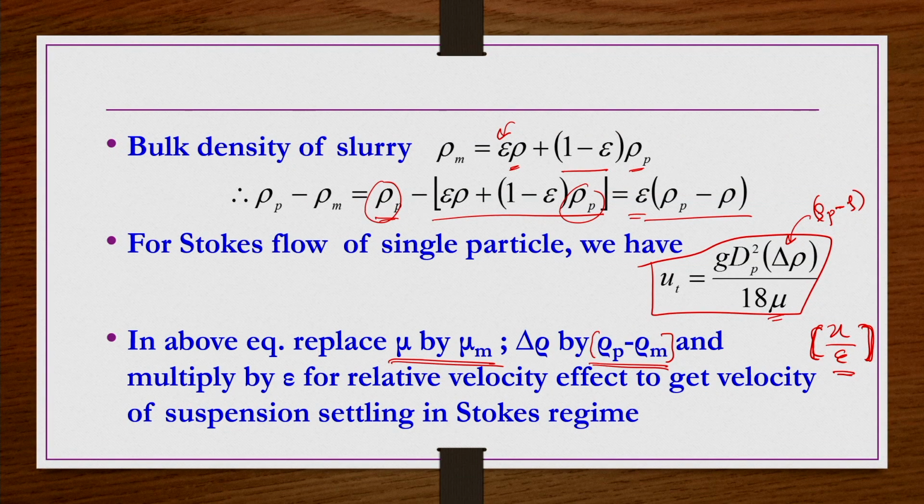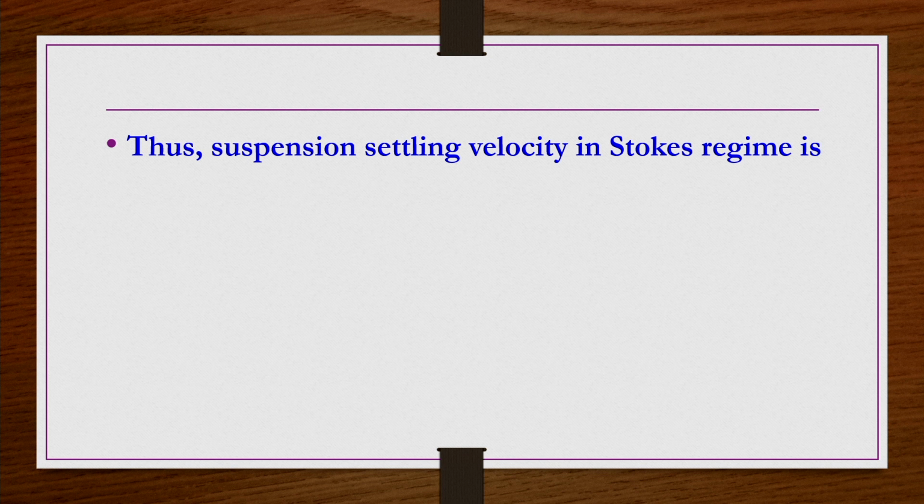Similarly here, if you divide the velocity by epsilon, or multiply the right hand side by epsilon, you bring in the effect of the neighboring particles. Then the velocity you get would be the suspension velocity, or the hindered settling velocity of those particles. That we are going to do now.